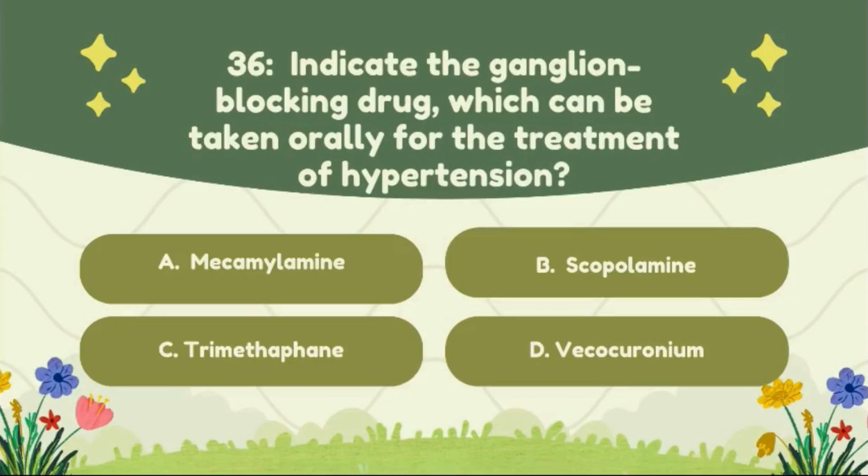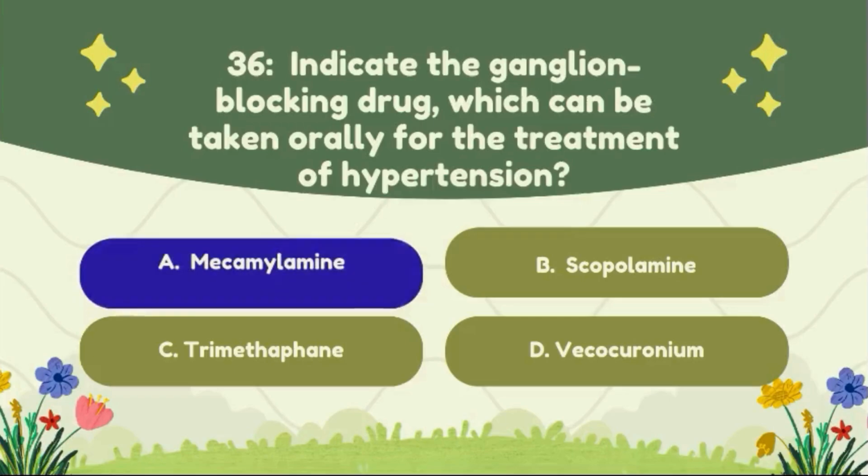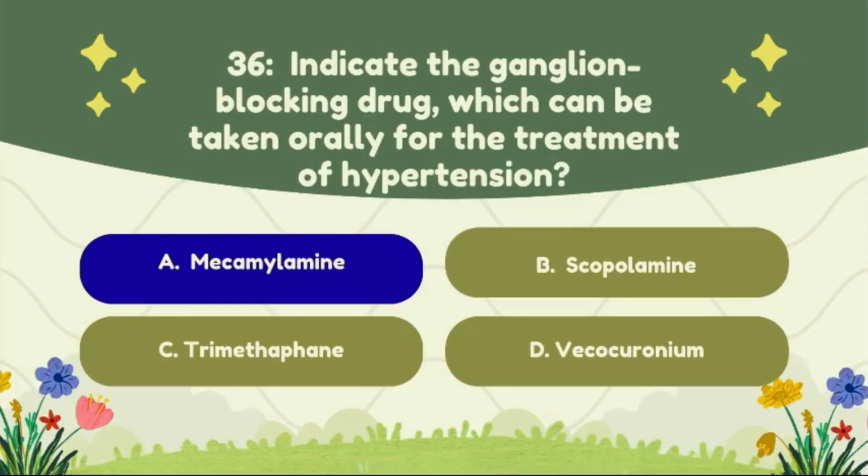Question number 36. Indicate the ganglion blocker drug which can be taken orally for the treatment of hypertension. Option A, mecamylamine, option B, scopolamine, option C, trimethaphan, option D, vecuronium. The correct answer of this question is option A, mecamylamine.